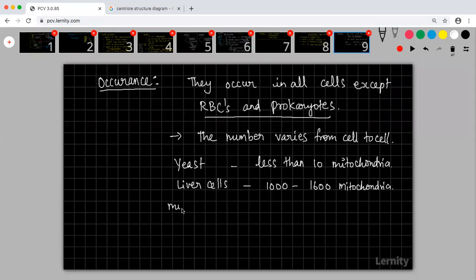Muscle fibers, many thousands. Kidney cells, 300 to 400.